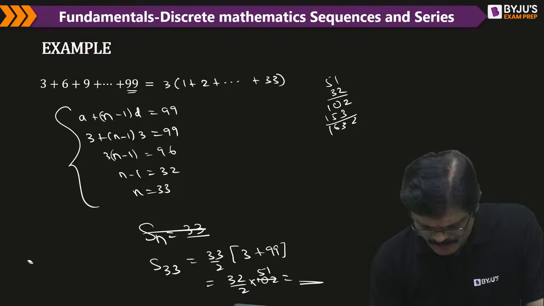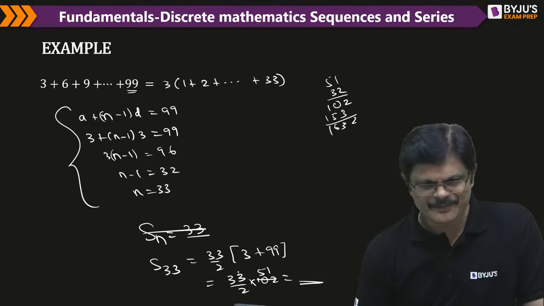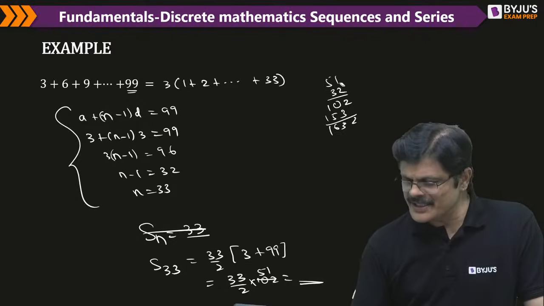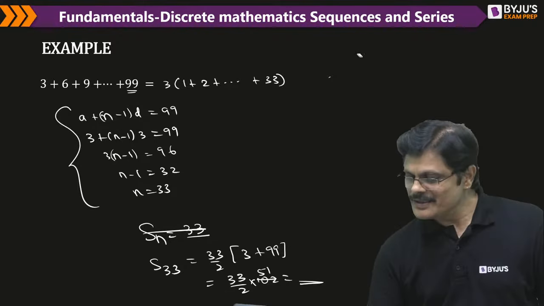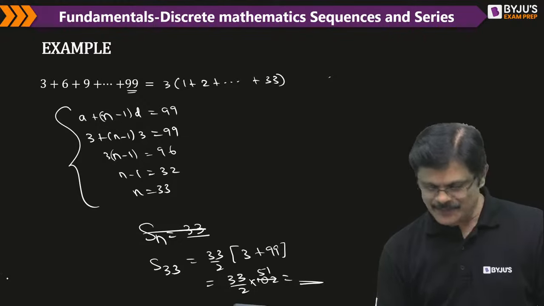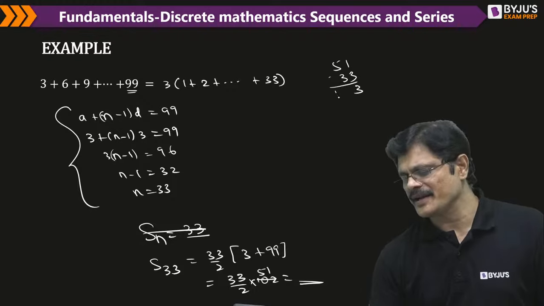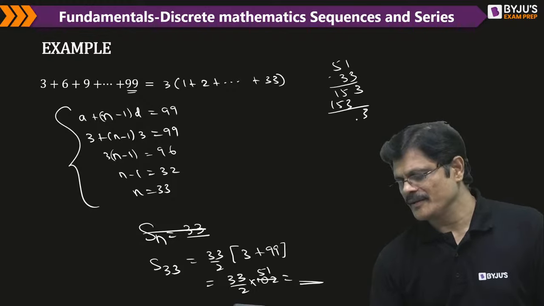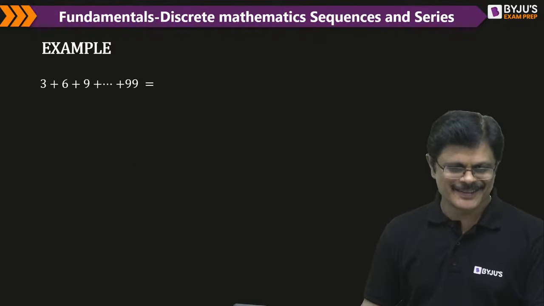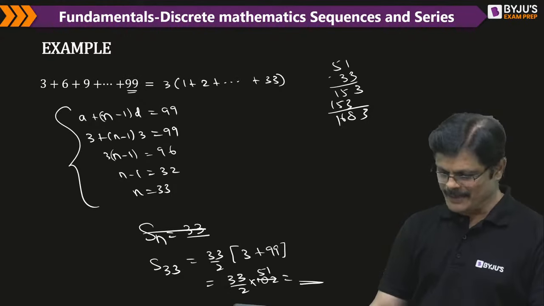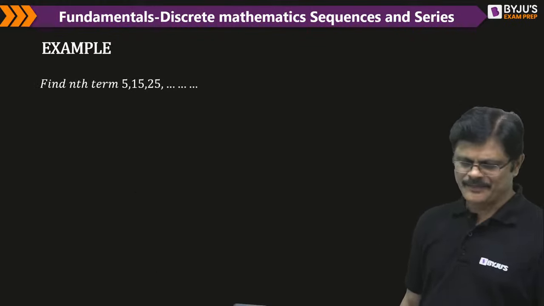I'm sorry. I changed this number to 32, I don't know why. So 51 into 33, yeah, you're correct. 3 ones 3, 3 fives 15, 1653. Sorry, I changed it by mistake. Now you're correct. Next one.